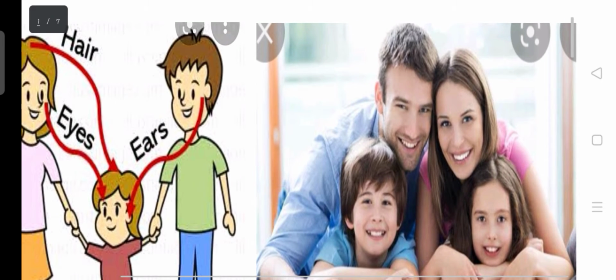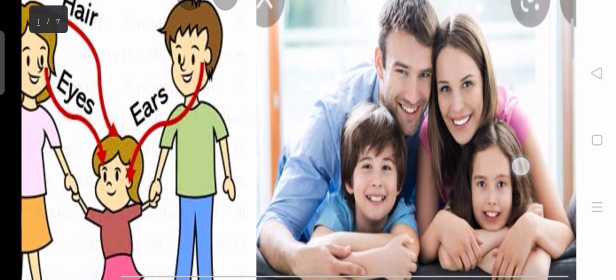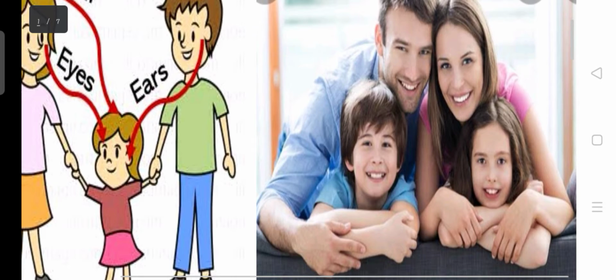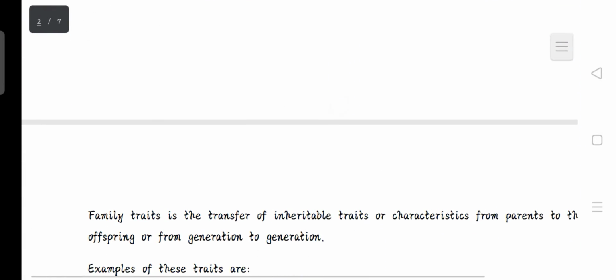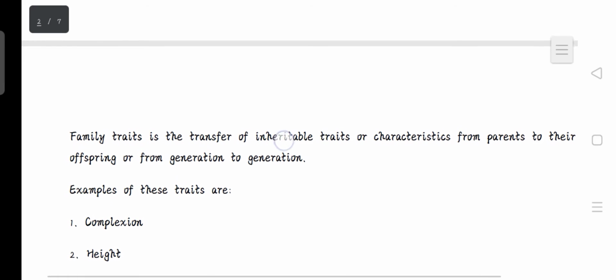Then in this other picture, you can see that this child looks exactly like the mother. So we also say that no matter how a child can resemble the father, it does not make them the same individual. They are still different individuals. They are unique in their own way. So that's where we talk about variation. So the changes in this inheritance is called what? Variation.